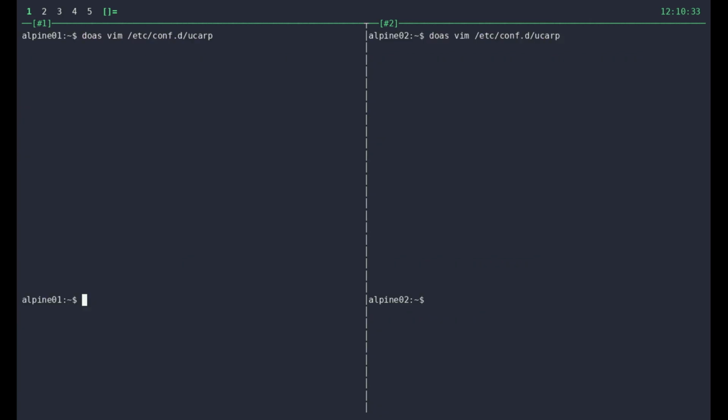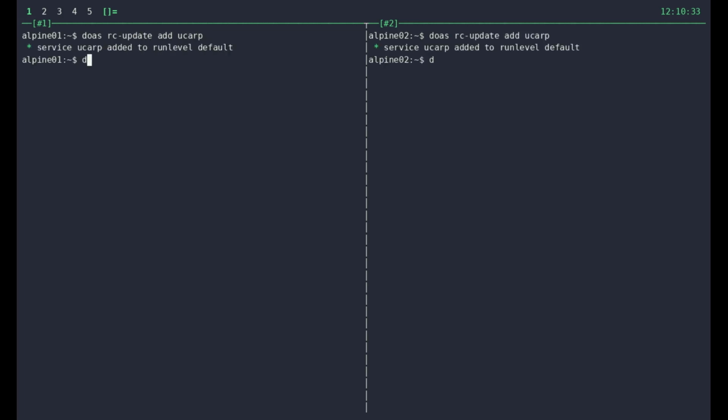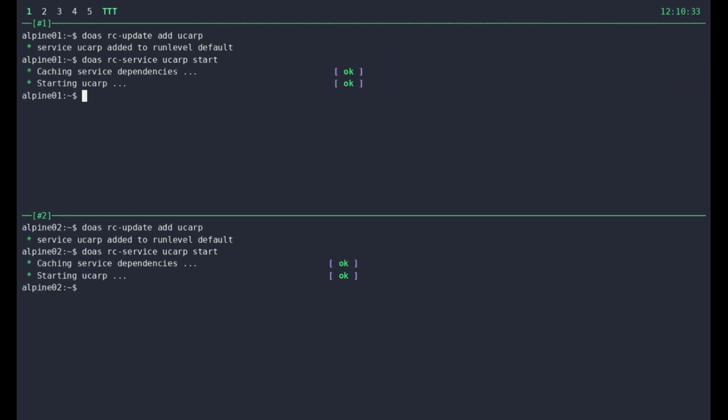Finally, I can add and start it with OpenRC init system commands. rc-update add ucarp. rc-service ucarp start. Logs go to the daemon syslog facility by default, in /var/log/messages.